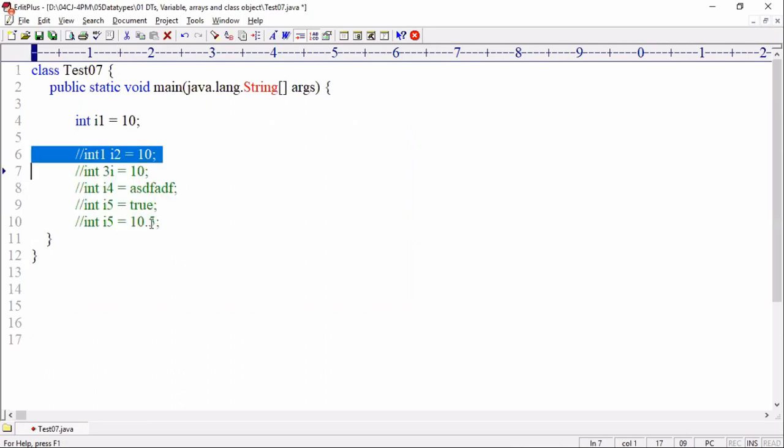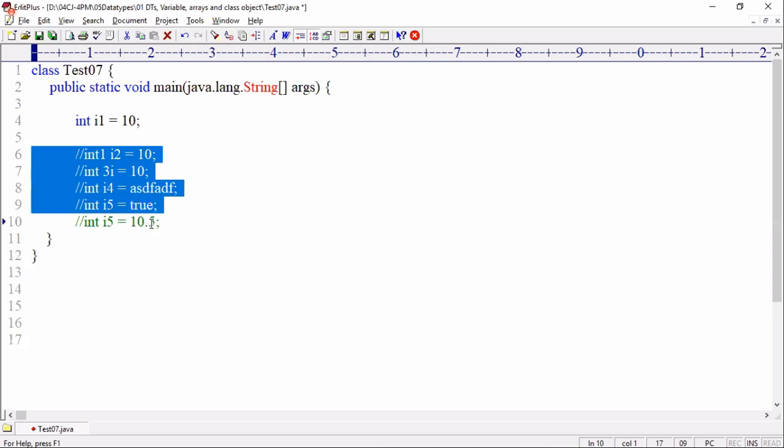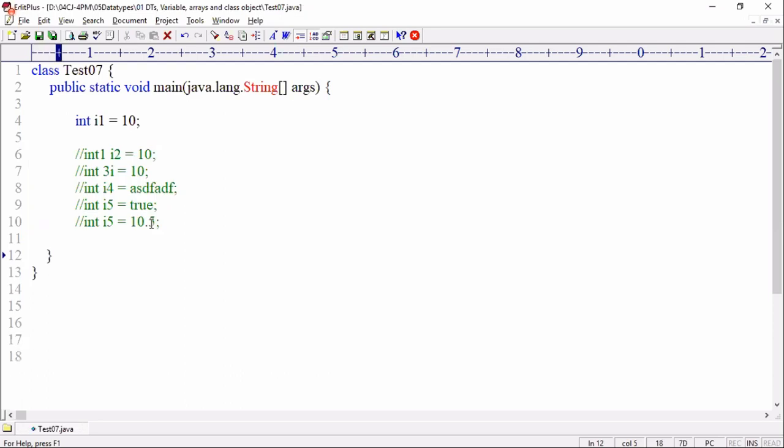5 rules. Rule number 1, data type must be valid. Rule number 2, identifier rules, the variable name must be valid as per identifier rules. Rule number 3, the value must exist. Rule number 4, the value must be compatible. Rule number 5, the value must be in the range. If any of these 5 rules fail, the compiler throws an error.